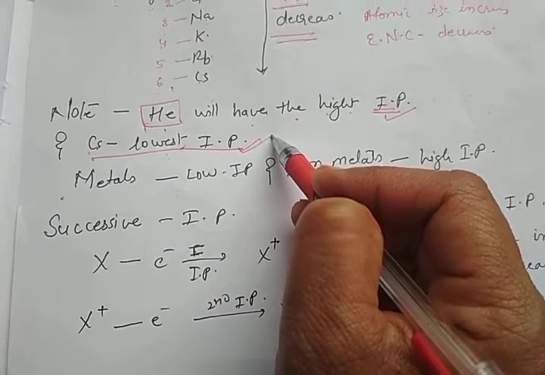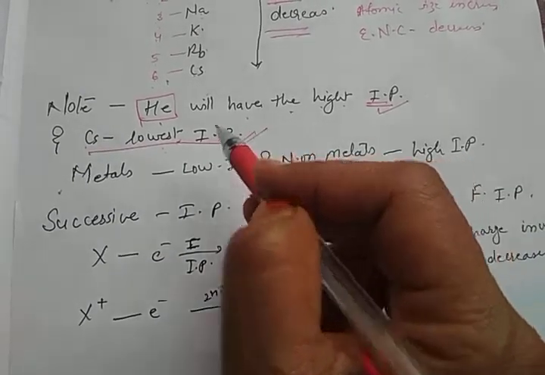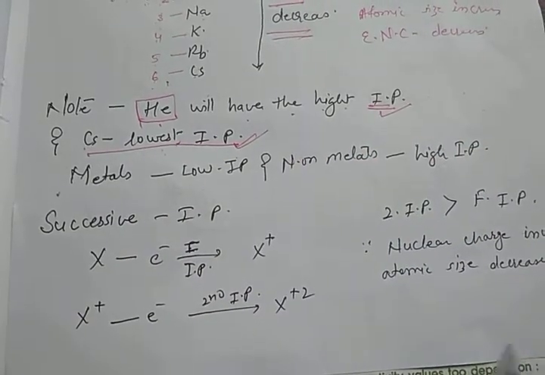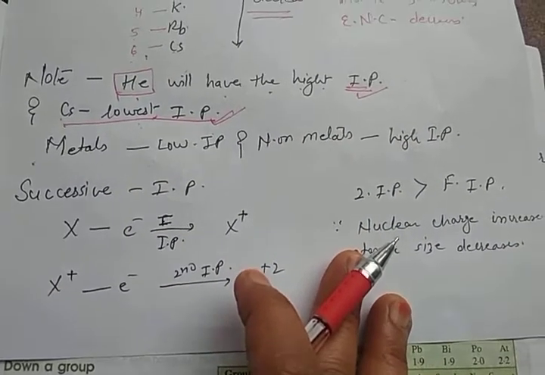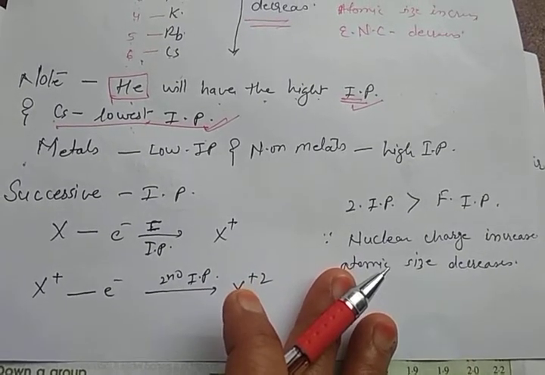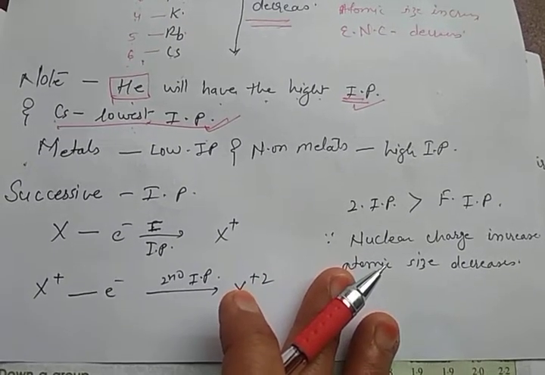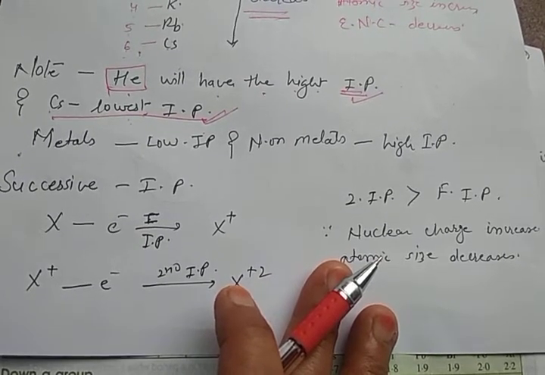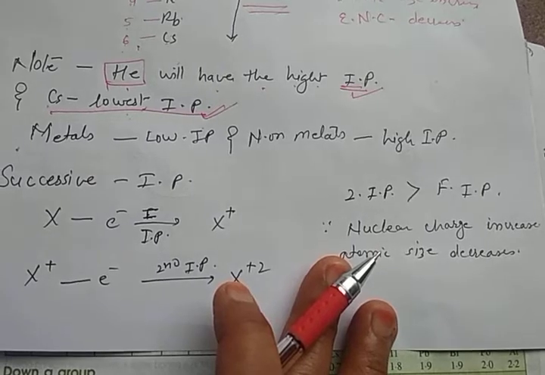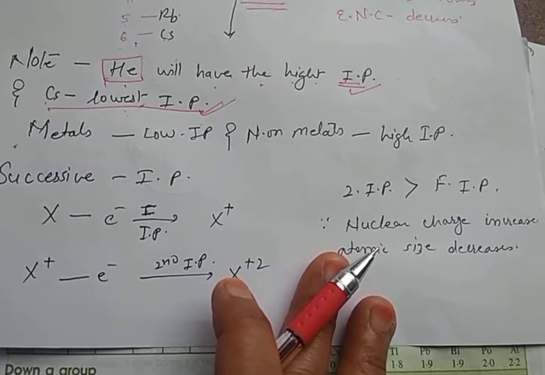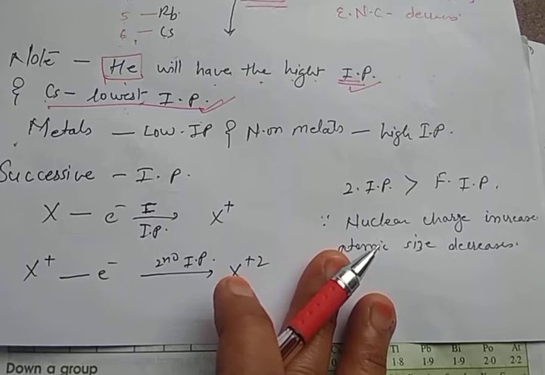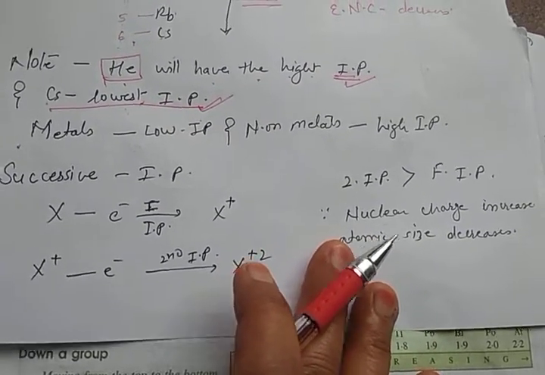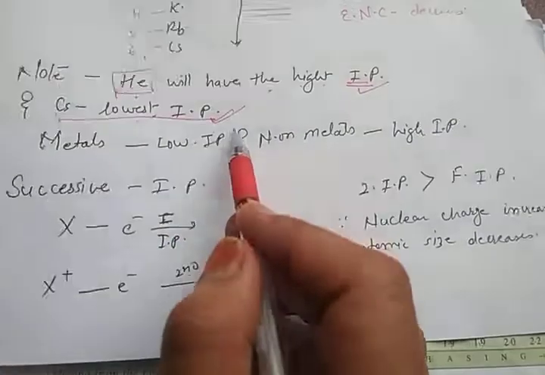The name of the element which has the lowest IP can be asked, that is cesium. It can also be asked as a give-reason question: why does cesium have the lowest ionization potential? So we can say that cesium belongs to the first A group, so it has only 1 electron. It is present in the 6th period, so it has 6 shells. Due to its maximum atomic size, the nuclear attraction is very small, and the last electron is very loosely bound to the nucleus. So less energy is required to donate it. Thus cesium has the lowest ionization potential.